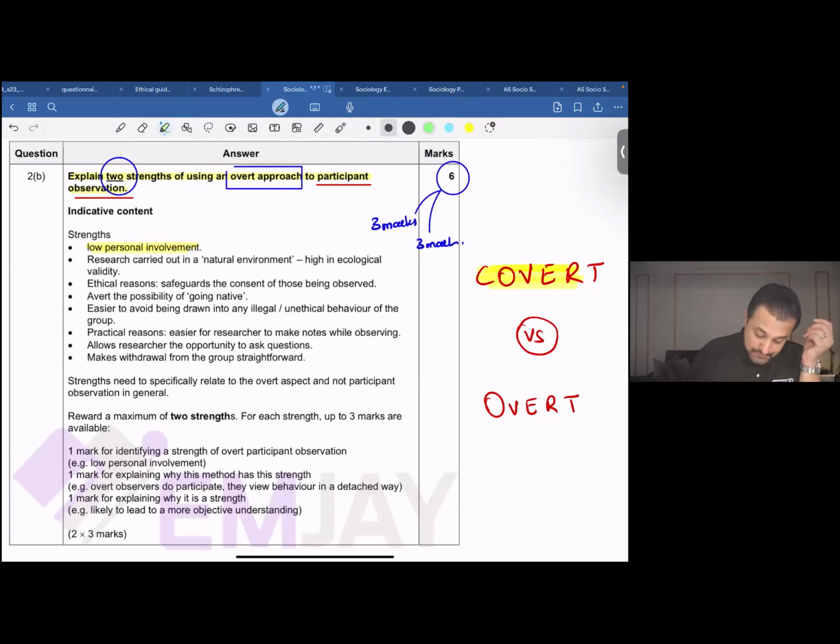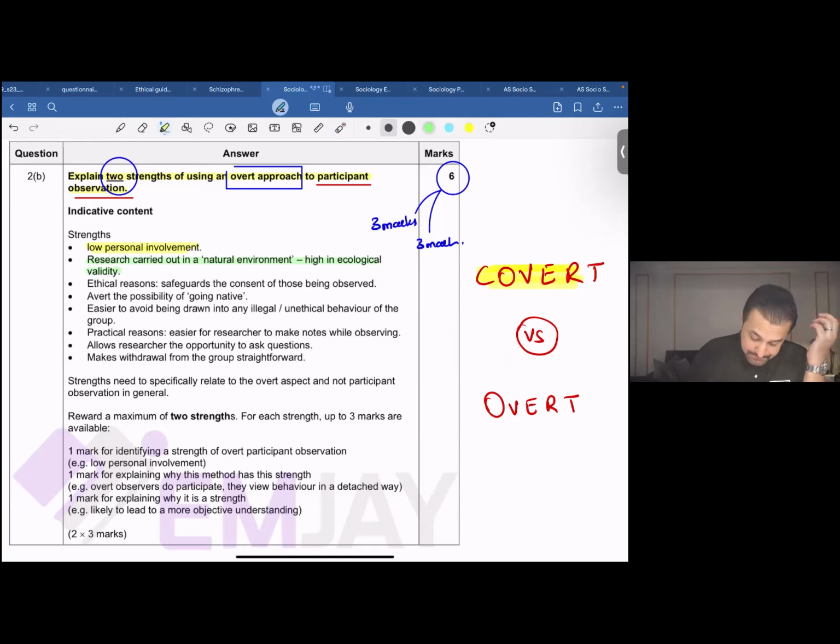Number two, the research could be carried out in a natural environment. If it is carried out in a natural environment, the validity, especially ecological validity, of that research would be high. Now for this, we need to remind ourselves what ecological validity is. A research is considered ecologically valid when it is conducted in its naturalistic environment, right? For instance, if you want to conduct research on students, you might choose to conduct it in a classroom. That's the natural environment where you expect students to be.